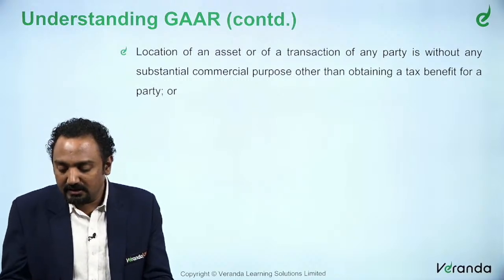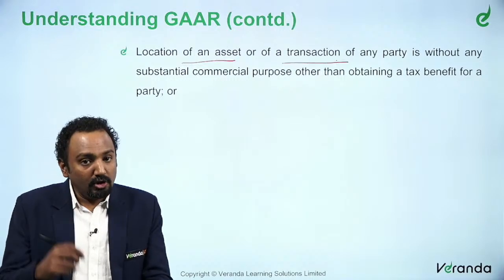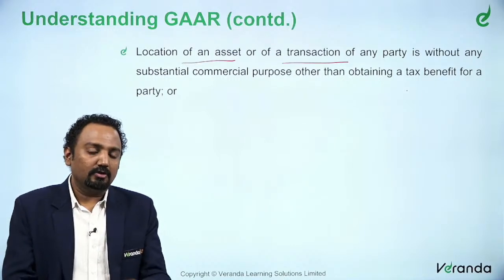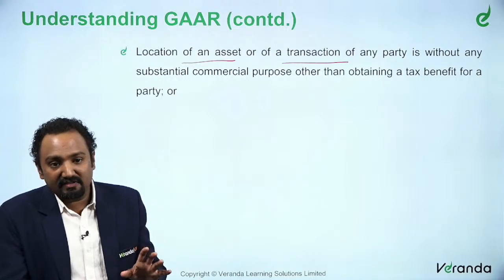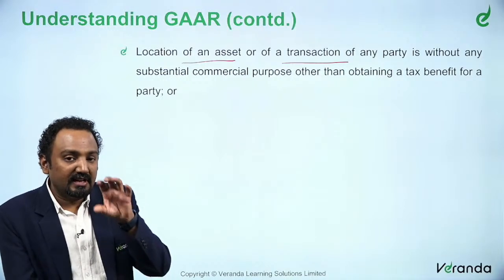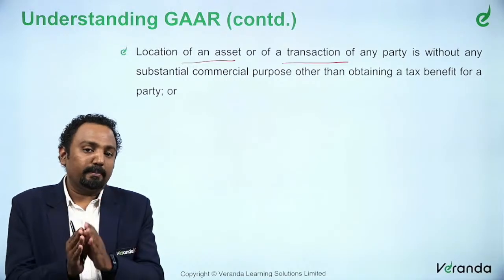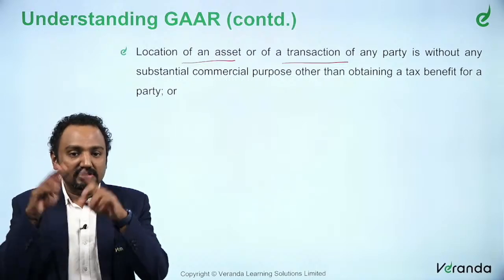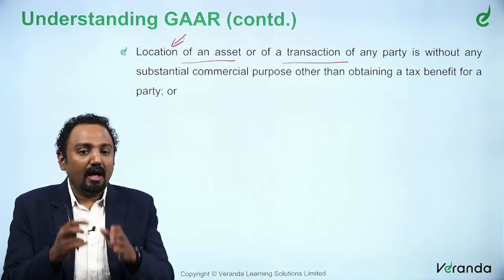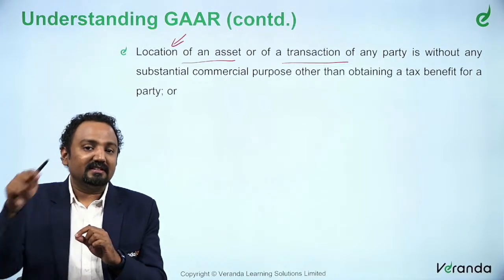And the third one, what they are saying is that the location of an asset or of a particular transaction is without any substantial commercial purpose other than obtaining a tax benefit. So, not only does it not have a significant effect, even the location in which the arrangement is decided to take place, either the whole arrangement or a part of it, has no other value other than tax benefit.